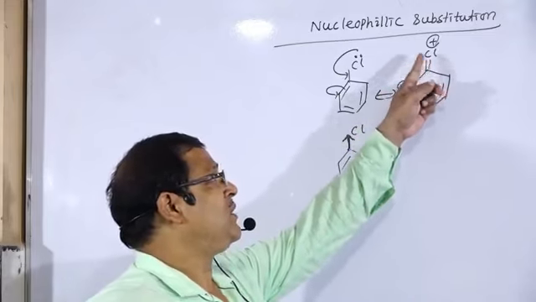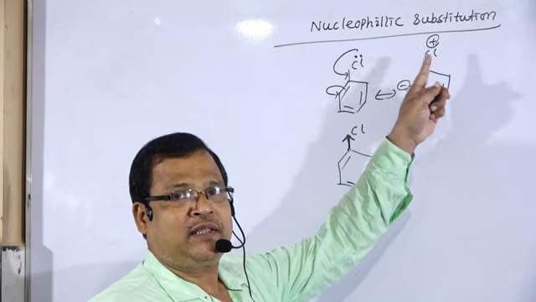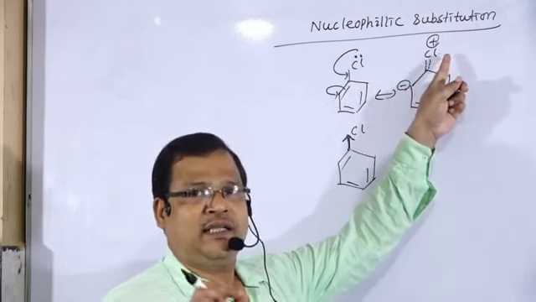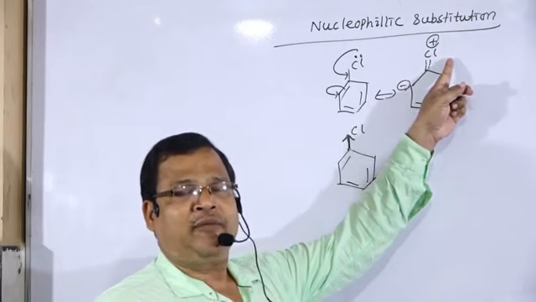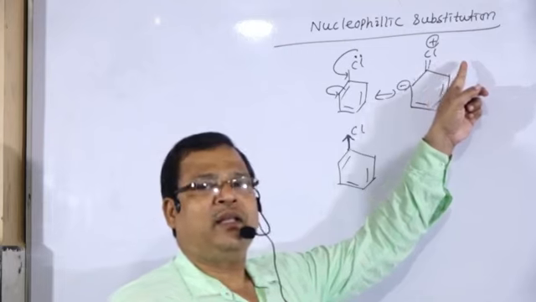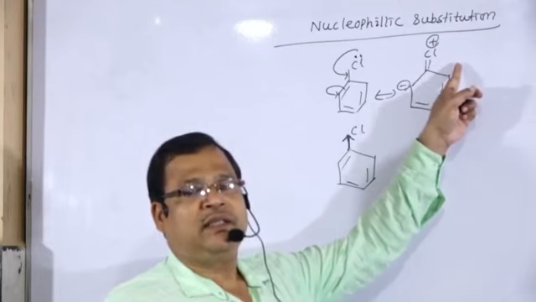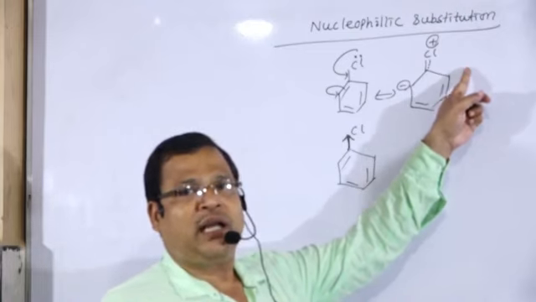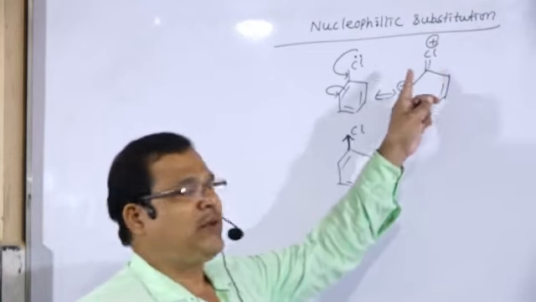So normally the chlorine atom cannot be replaced by the nucleophile, but it can be replaced under drastic conditions like high temperature and high pressure, or we have to apply a strong base, that is a strong nucleophile like amide ion, alkoxide ion, etc. So one by one we will discuss.